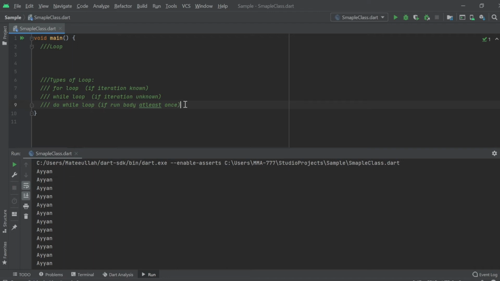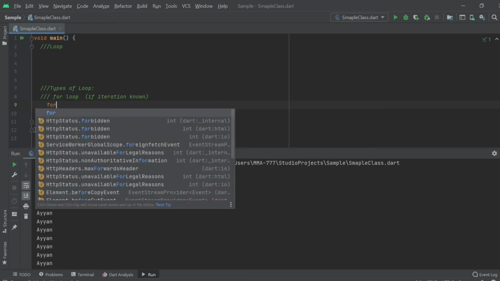I mean, it will run at least once no matter whether the condition is true or false. We will discuss all of these in depth in separate videos. But in this video, I am giving you the introduction of all the types of loop. First, I discuss the for loop.